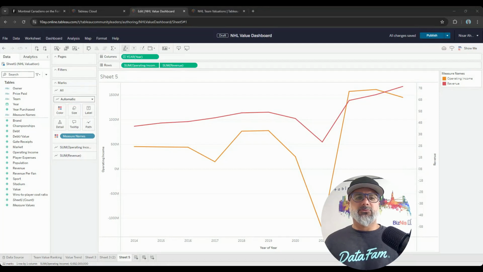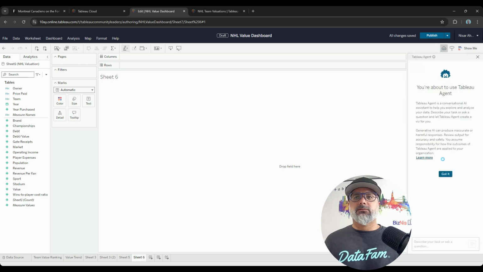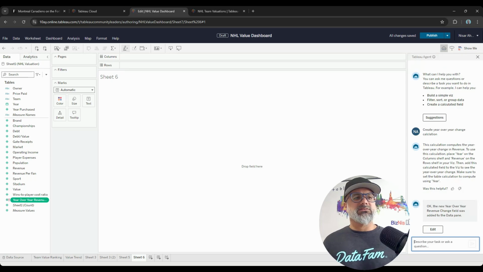Right, let's see if we can create calculated fields now using Tableau Agent. So I'm going to create a new sheet and create calculations on percent of. Okay, so the value has 4 categories. There are fields here for brand, for market, for sport, and stadium.